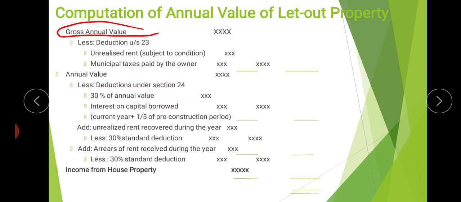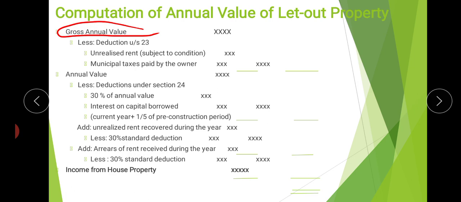Please listen, this is the scheme of computation. All of you please follow this one. Then from annual value we have to deduct under section 24. What are the two deductions? First one, 30% of annual value, that is also known as standard deduction. Straight away we have to deduct 30% of annual value from the annual value.